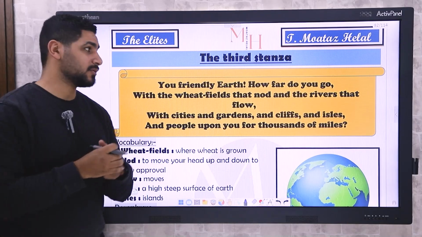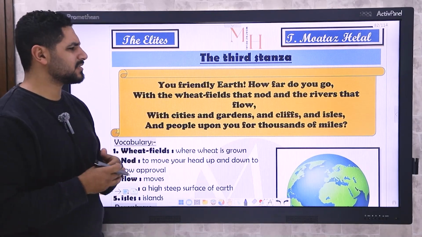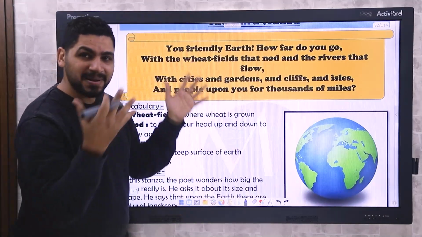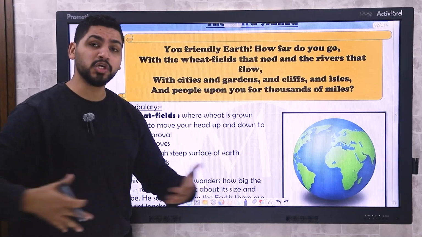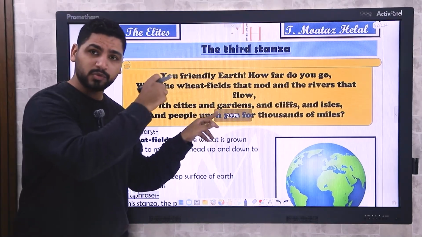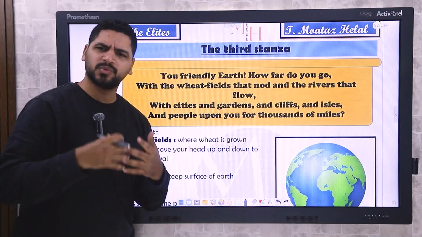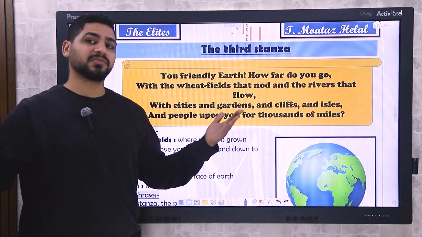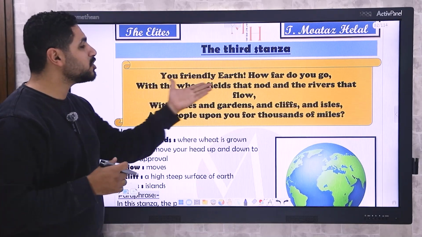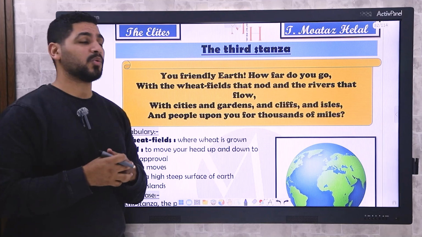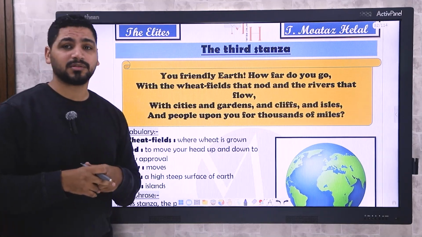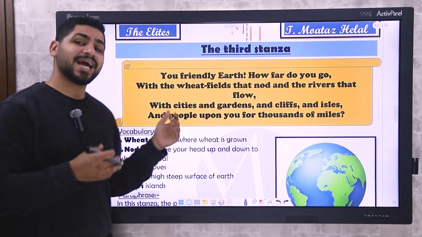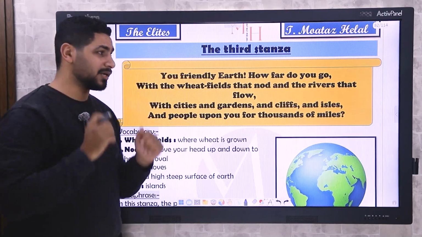And this is the third stanza, which is so easy. In the third stanza, the poet is talking about something else, which is the planet itself, how big and how huge it is. The last one, he was talking about the wind and the power of the wind, which was impressive. But here he's talking about the earth and how huge and how big the earth is. And this is why he says, "You friendly earth, how far do you go? With the wheat fields that nod and rivers that flow, with cities and gardens, cliffs and isles, and people upon you for thousands of miles."